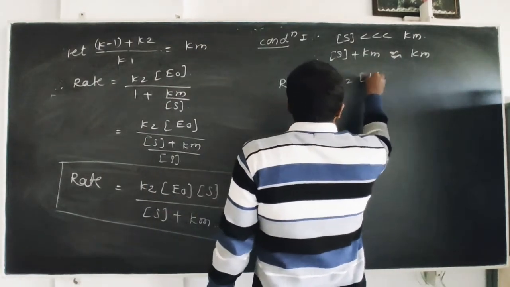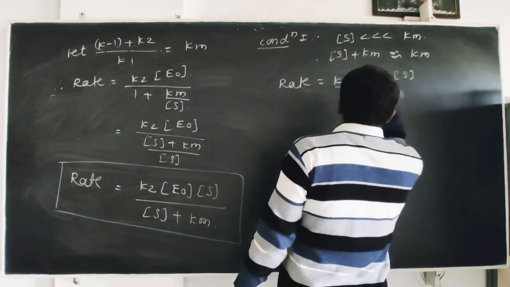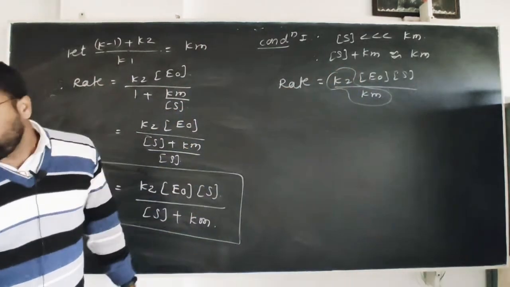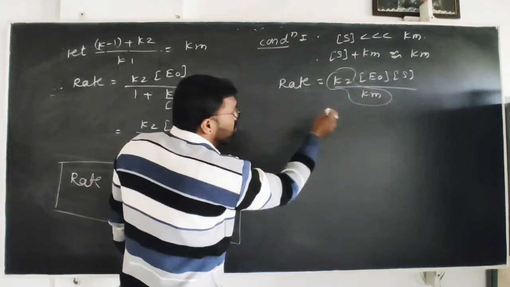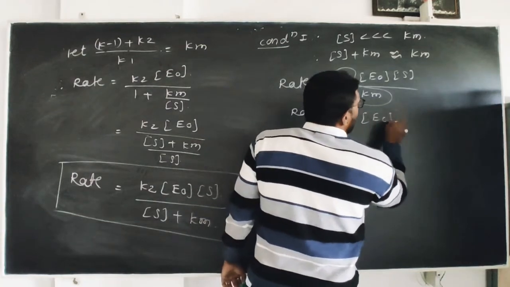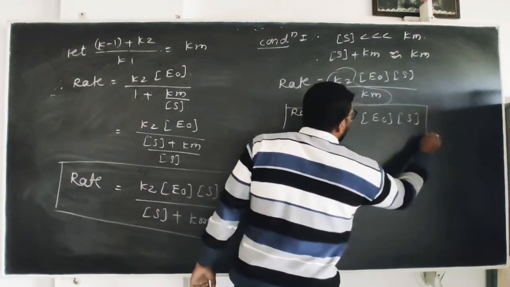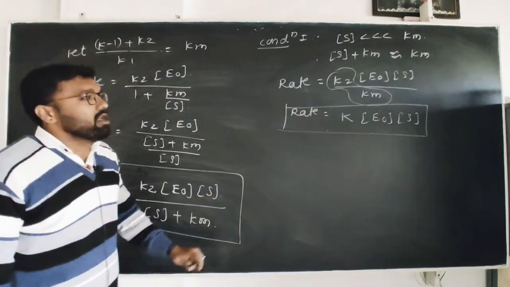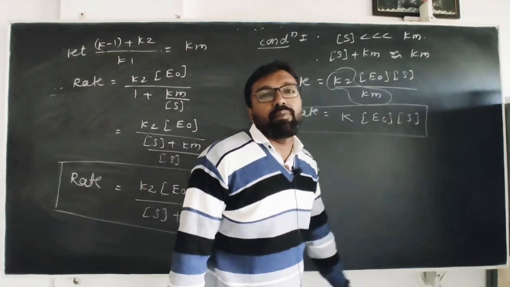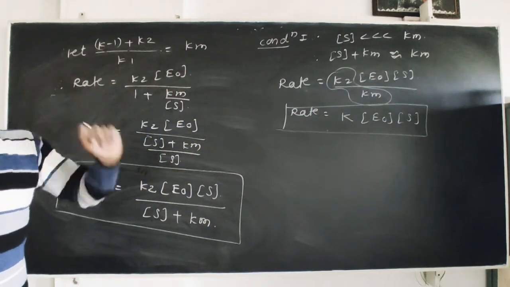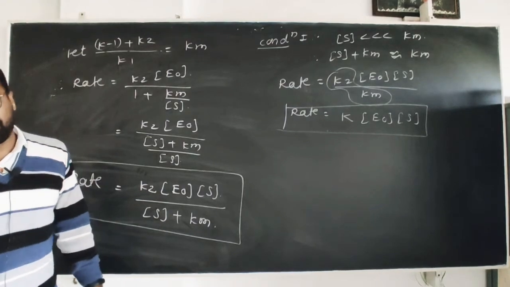Therefore putting Km plus concentration of substrate equal to Km in this equation, rate is equal to K2 into E0 into concentration of substrate divided by Km. If these two are constant, taking a new constant capital K for them, rate is equal to K into E0 into concentration of S. With respect to the substrate, because the concentration of enzyme remains constant throughout, we can say that the reaction follows first order kinetics when the concentration of substrate is very much less than the Michaelis and Menten constant.